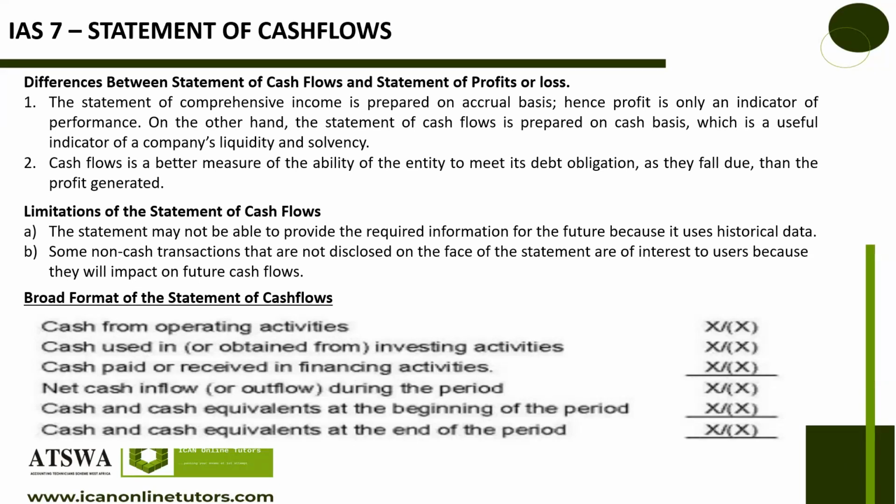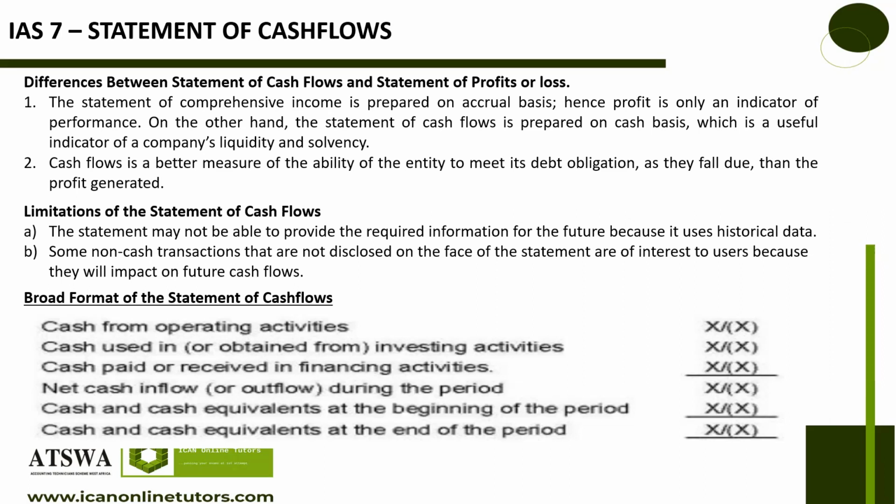Do you understand that? Then number two, cash flow is a better measure of the ability of the entity to meet its debt obligations as they fall due than profit generated. So everything regarding the statement of cash flow is more about liquidity and solvency. And liquidity is what? Ability to meet your short-term obligations. Solvency is to see if the business will be in operation in the long run, while liquidity looks at the short run, the solvency looks at the long term.